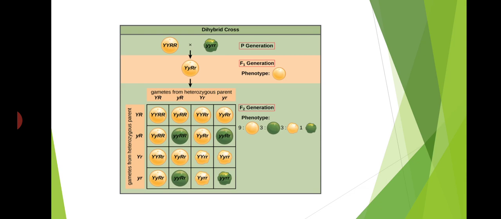Another plant produces four types of gametes in the same way: capital Y capital R, capital Y small r, small y capital R, and small y small r. These four types of male and female gametes fuse at random in the process of fertilization and produce individuals in the F2 generation, which is shown in the table.